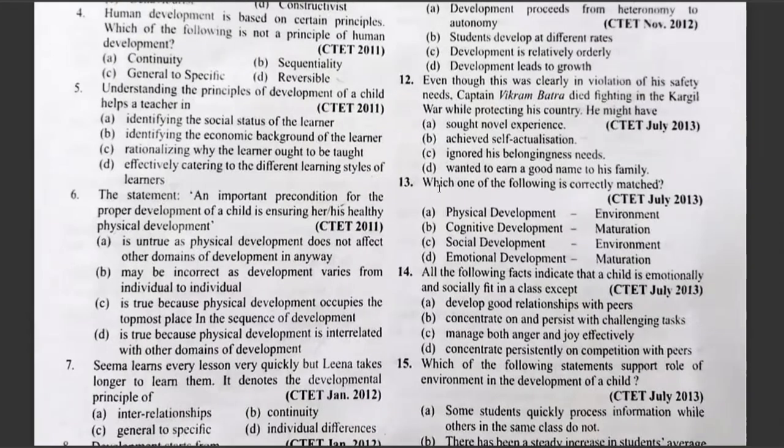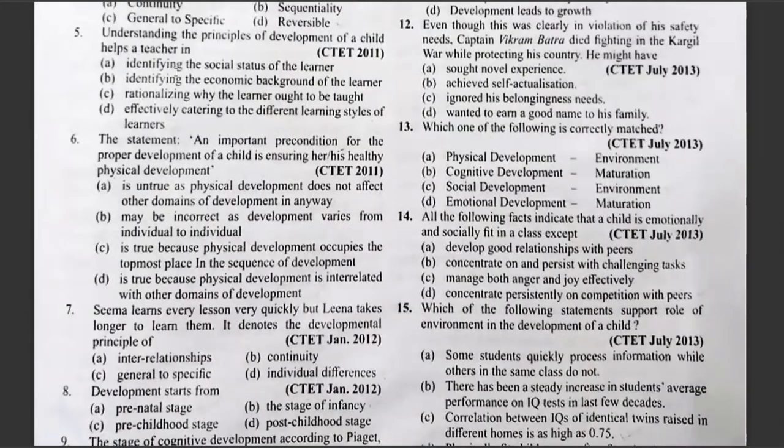Question number 12. Even though it was clearly in violation of his safety needs, Captain Vikram Batra died fighting in the Kargil War while protecting his country. He might have option A, sought novel experience, B, achieved self actualization, C, ignored his belongingness needs, D, wanted to earn a good name for his family. Yes, the answer is achieved self actualization.